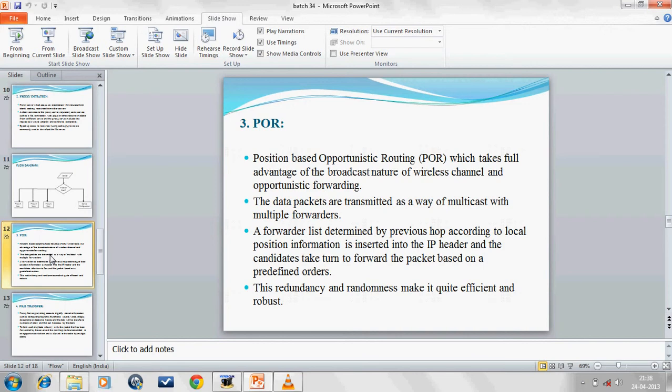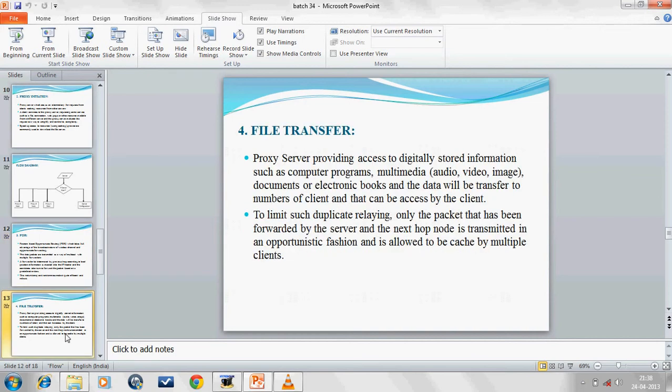It helps the user by forwarding the packet to another node in a timely manner. Our fourth module is file transfer. In this module, we select any file, like an audio file, video file, image, book or anything, and we can transfer the file.